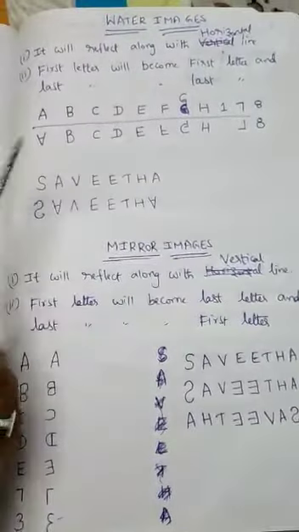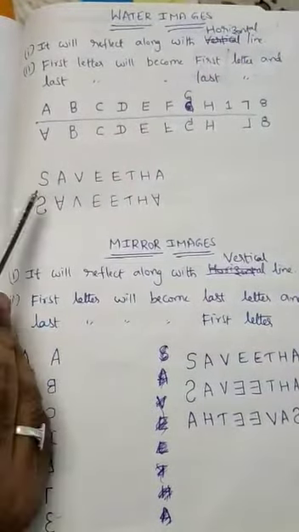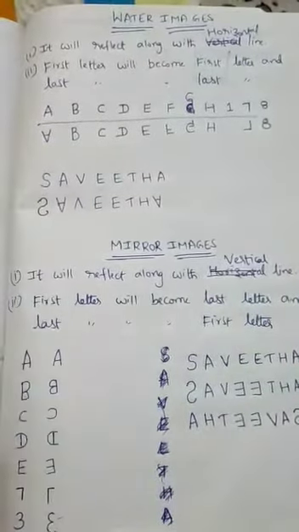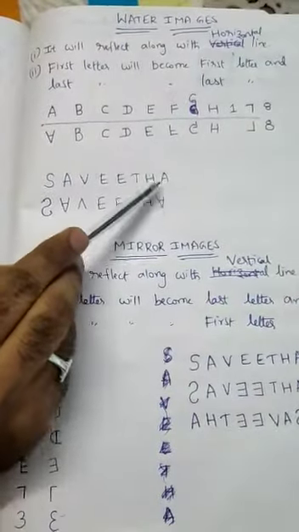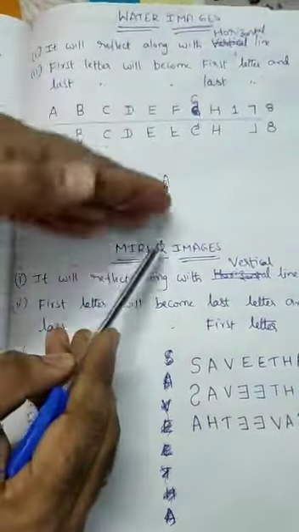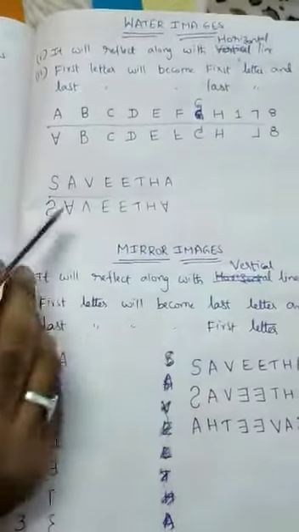Second point to remember: first letter will become first letter and last letter will become last letter. Now take this example. If you take Savita as the word, first letter will become first letter and last letter will reflect as last letter. A water image along the horizontal line will display like this. So if you solve along the horizontal line, you will get the answer like this.